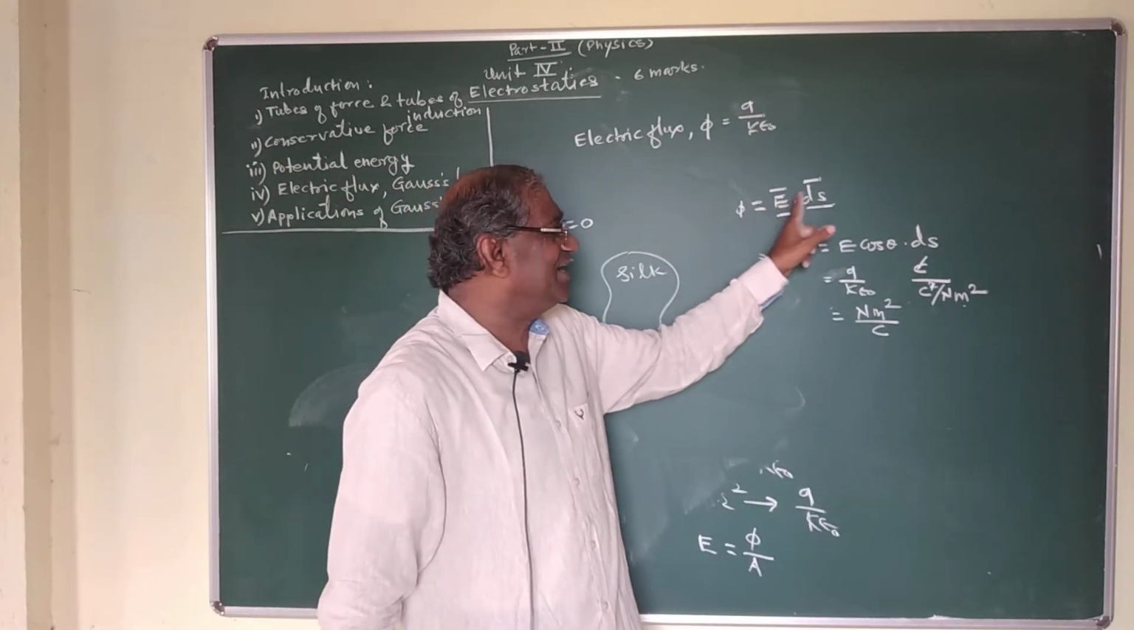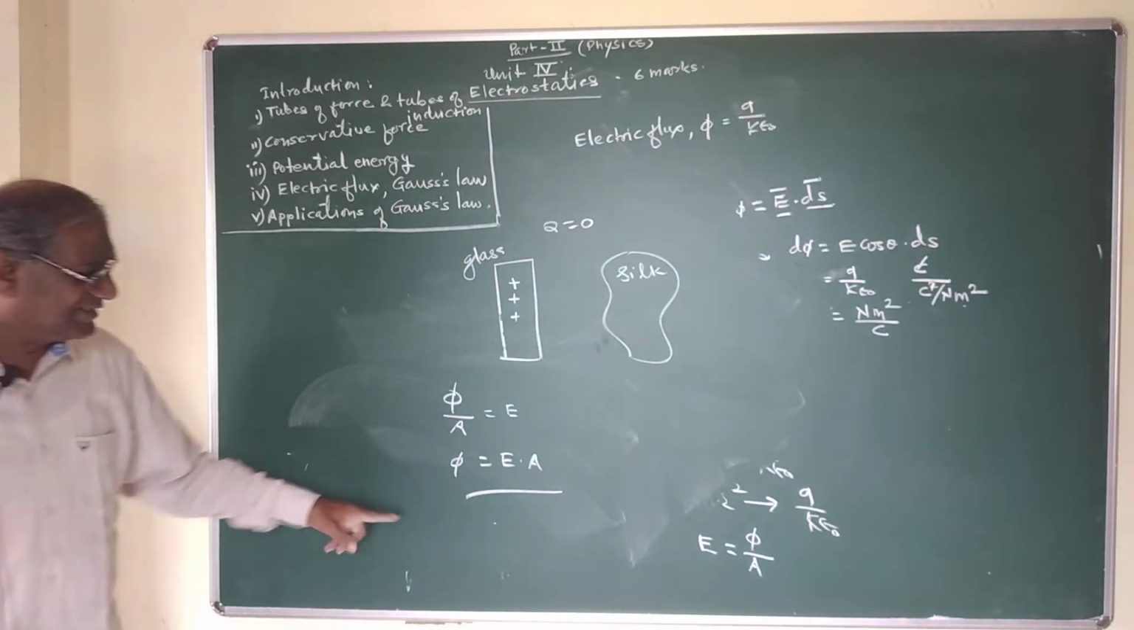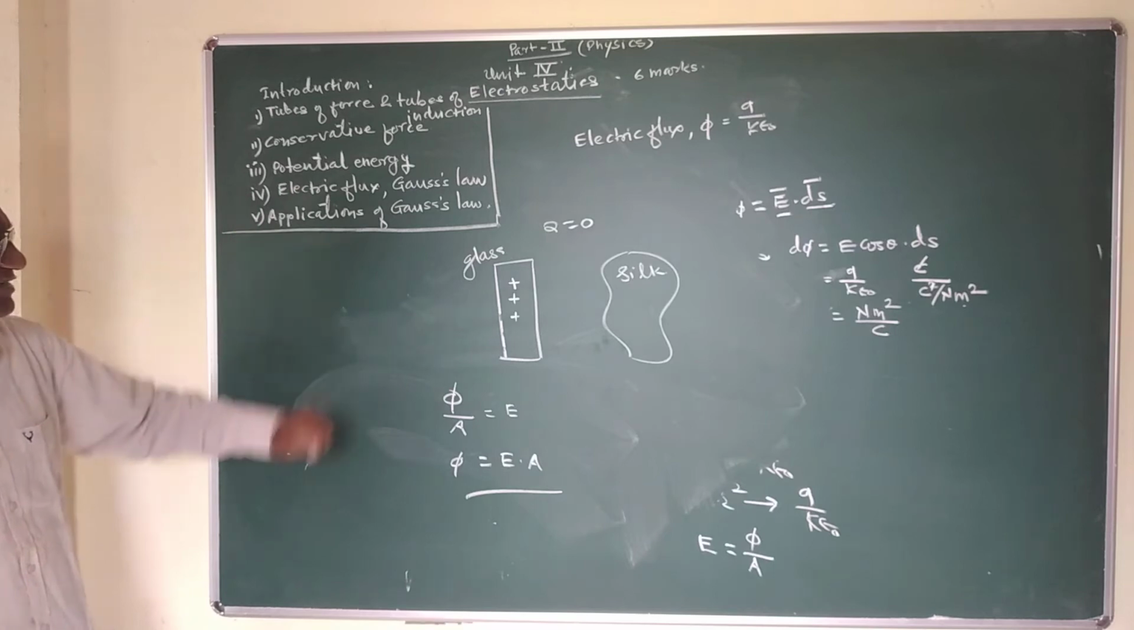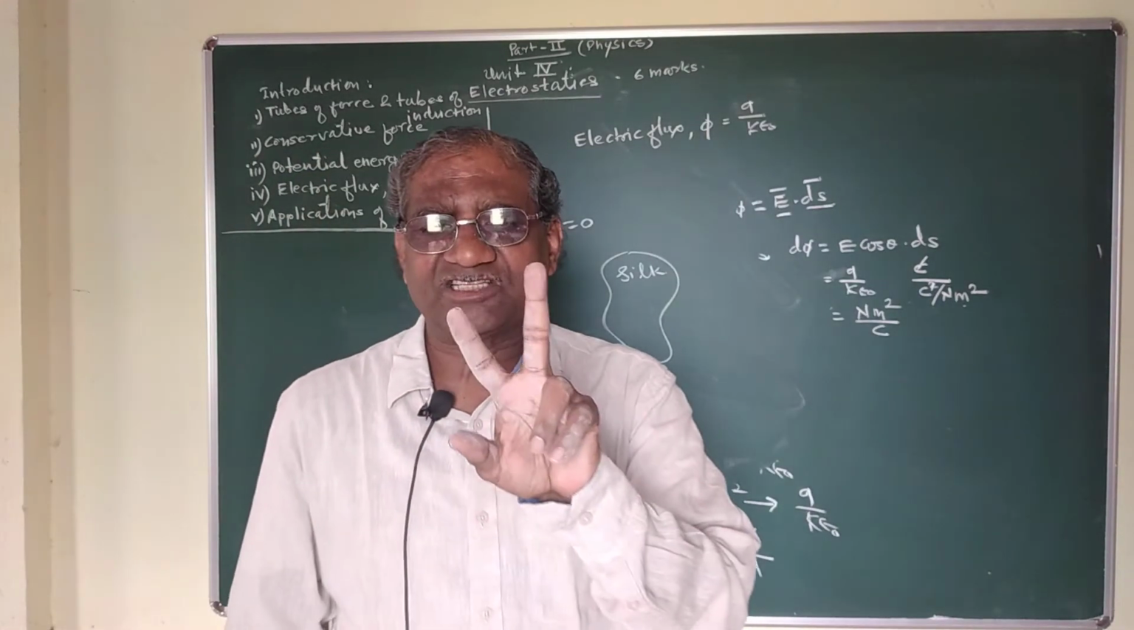Phi is equal to E into area of the surface. So this is the concept of electric flux. Now what is Gauss law? There are two statements of Gauss law.